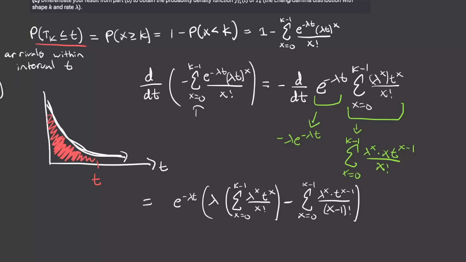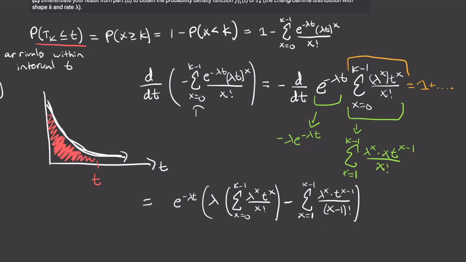Also, one more thing: in this original term, for the first term in the iterator, x equals 0, when I plug in x, my first term is going to be 1, plus all the others. But when you take the derivative of this, this first term is going to be 0 regardless, so we can just start the iterator of our derivative at 1 instead of 0, which is what we should have done. If x did start at 0 down here, we'd get 0 minus 1 factorial, which doesn't make any sense. This whole term would just be 0 anyways, right? So we can just start x at 1 in this term.